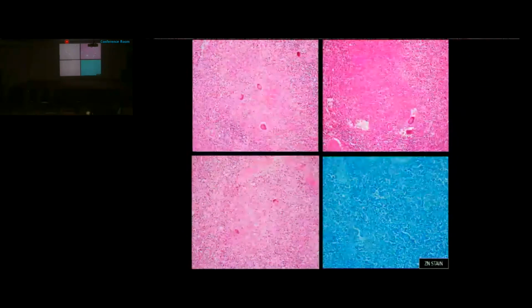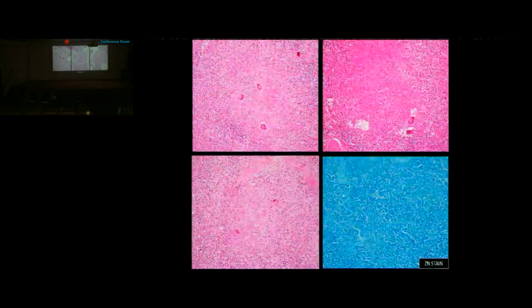Section examined from the spleen shows maintained white pulp and red pulp. We can appreciate these well-formed as well as ill-formed granulomas. These are high-power pictures to show these well-formed granulomas with caseous necrosis and multinucleated giant cells. However, when we performed the ZN stain, it was negative.